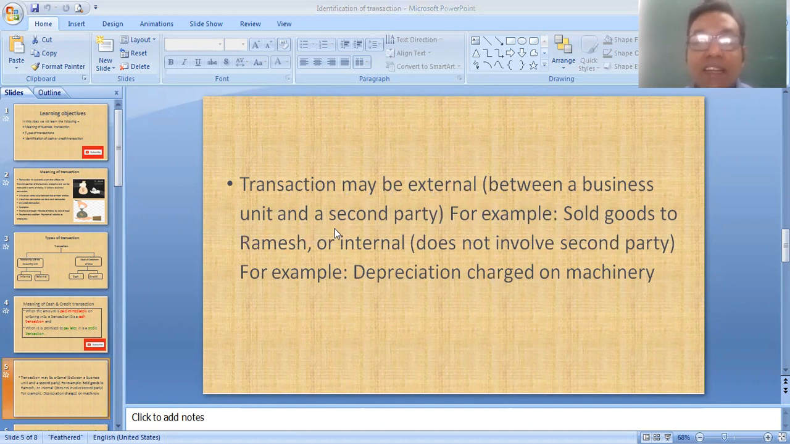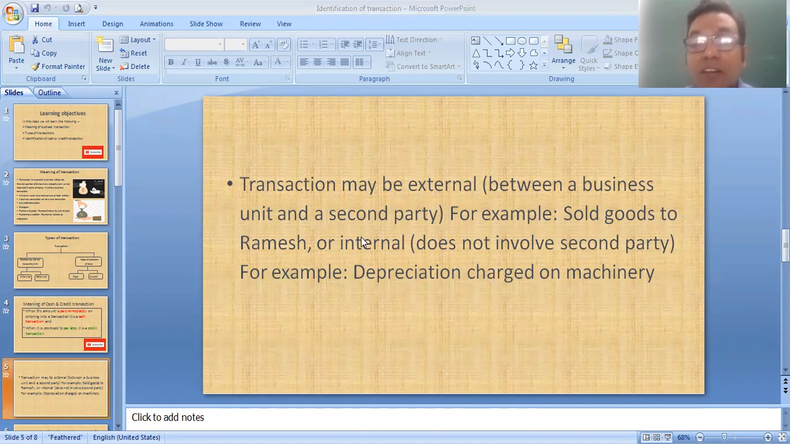Then two parties are involved. Reliance does a transaction with Tata, and Tata is the external party. A second party is there. For example, you sold goods to Ramesh. You are the businessman, Ramesh is the customer. Then this type of transaction is known as an external transaction.